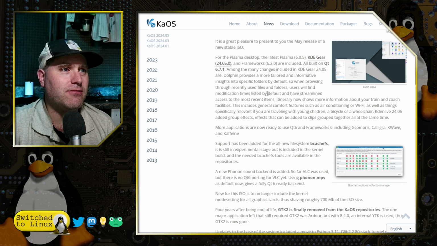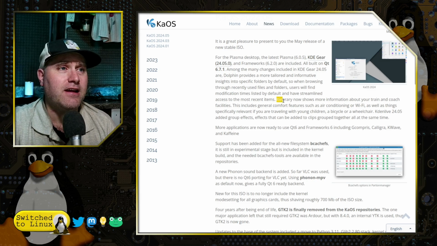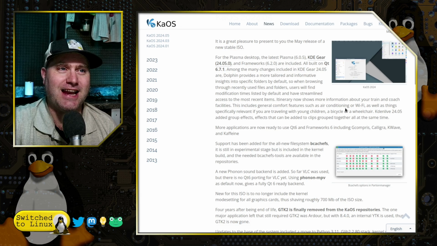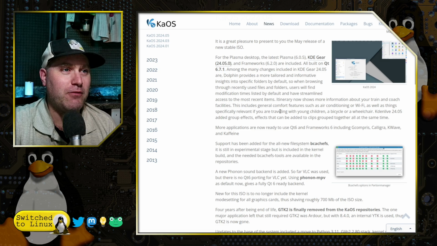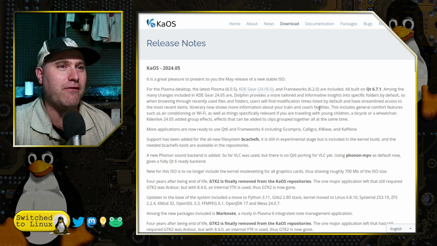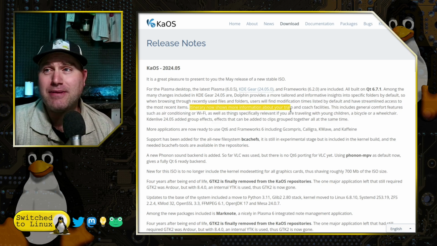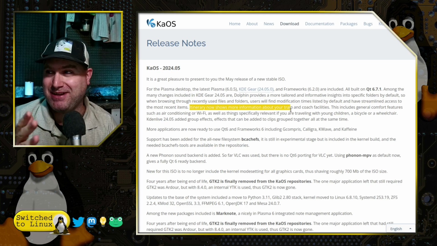And then we get down to this interesting sentence down here, which leads me to believe this is possibly AI generated. "Itinerary now shows more information about your train and coach facilities, including general comfort features such as air conditioning or Wi-Fi, as well as things specifically relevant to if you are traveling with young children, a bicycle, or a wheelchair." So there we have it, guys. This is also in the release notes. This is actually where I first saw it down here. Itinerary now shows more information. So did they copy and paste? Is this AI that did that? I have no idea. You guys can let me know.